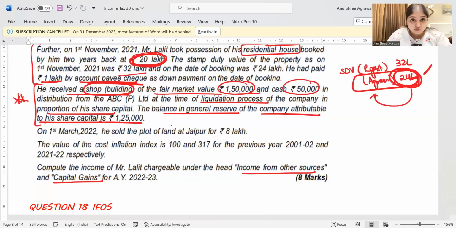So there is liquidation of the company. The assessee was a shareholder of the company. The company is going through liquidation. So upon liquidation, the company has distributed the assets. The company has given a shop worth 1,50,000 rupees and cash of 50,000 rupees to this particular assessee.